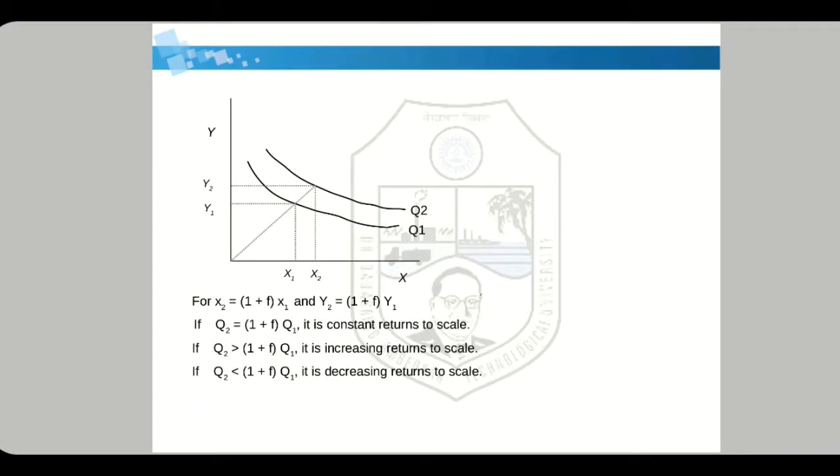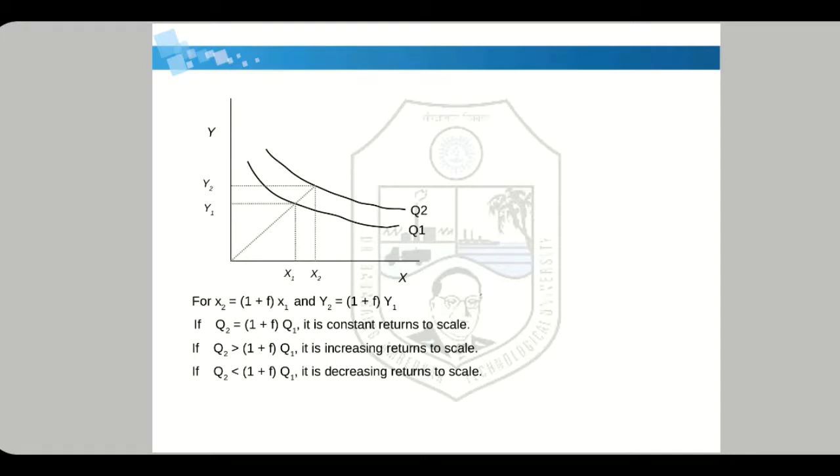Now, if you remember, in the last lecture we have seen isoquants. On the x-axis, x1 and x2 are two inputs. On the y-axis, y1 and y2 are inputs, and q1 is one production curve and q2 is the second production curve. Now what it says: we increase x1 to x2 by some factor, and that factor is 1 plus f.